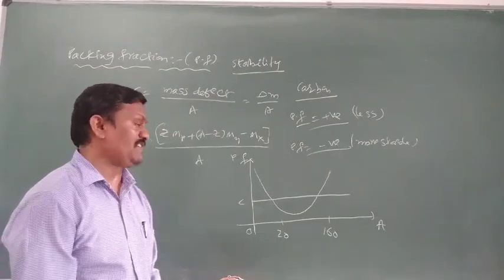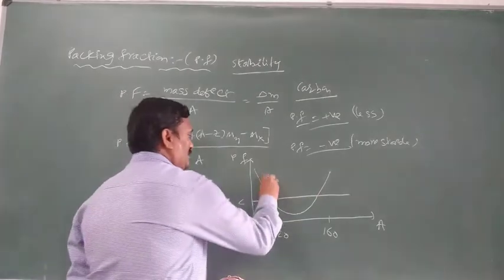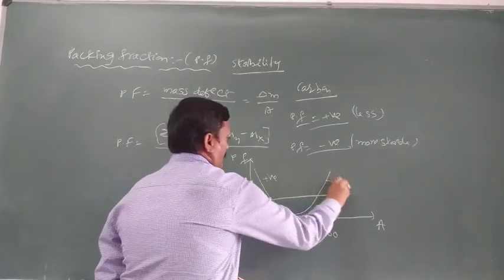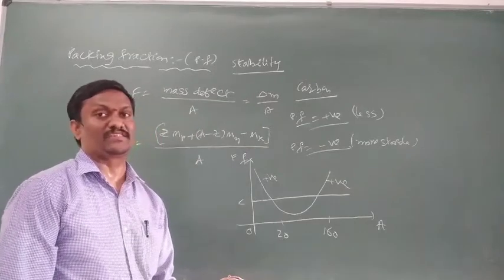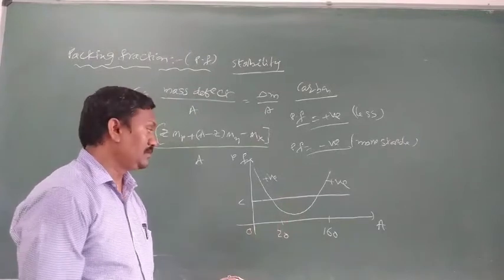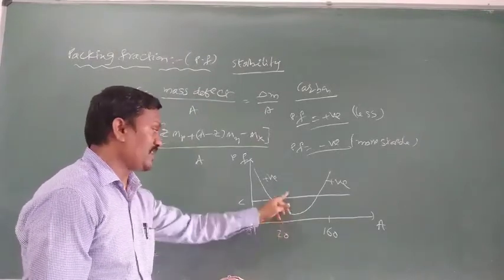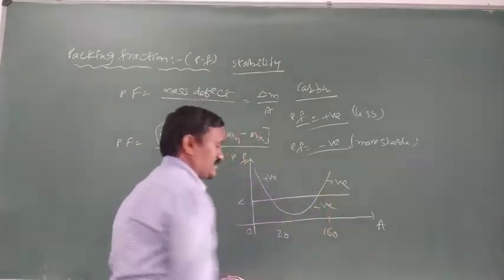Some elements have packing fraction more than carbon, so they have positive packing fraction. The middle elements, whose mass number lies between 20 to 160, have packing fraction less than that of carbon, and these elements have negative packing fractions.